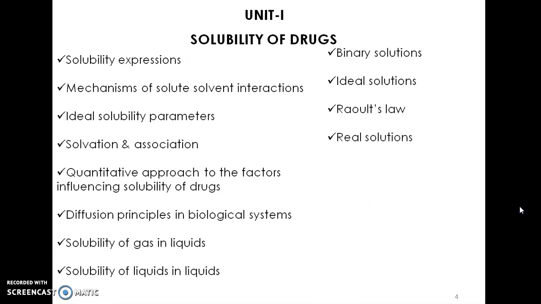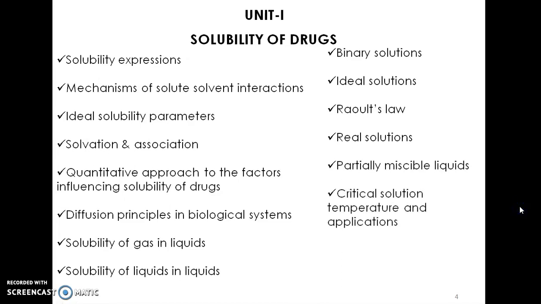Also, what are real solutions, what are partially miscible liquids, then critical solution temperature and its applications. And lastly, we are going to discuss the distribution law and its limitations and applications.